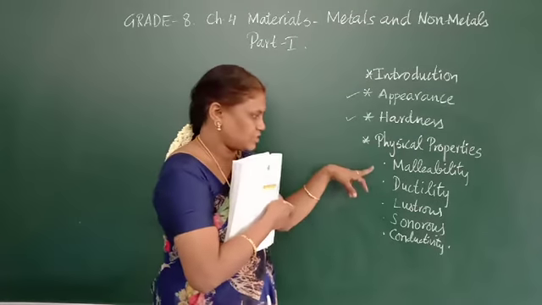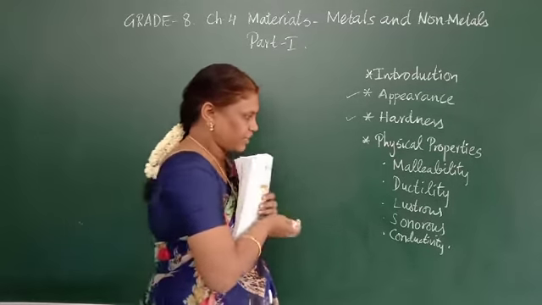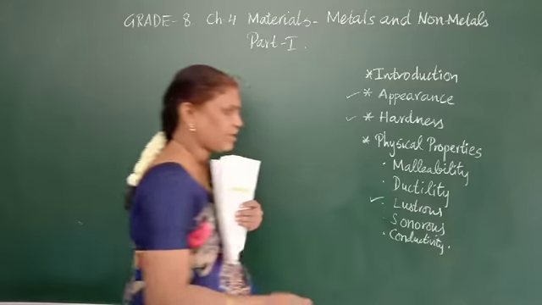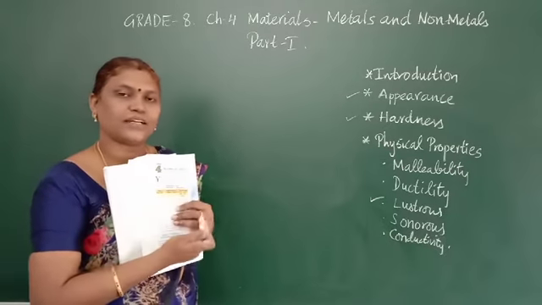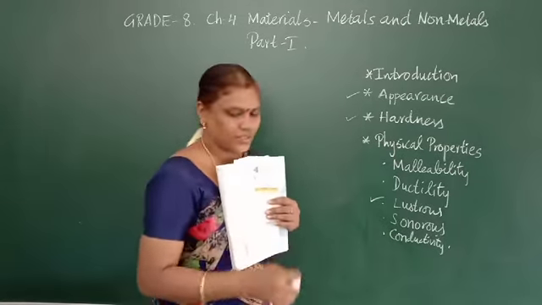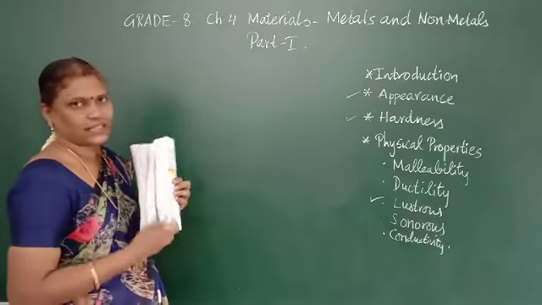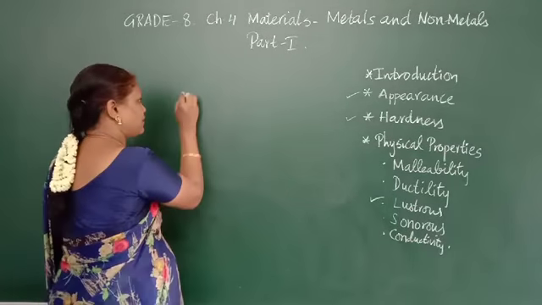Now we are going to see some more things in the same. We have seen what is luster: metals are lustrous and non-metals are non-lustrous. We are going to see the difference between metals and non-metals. First, I will tell you what is malleability.